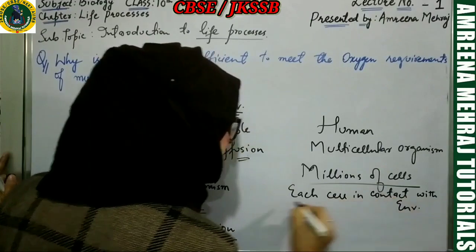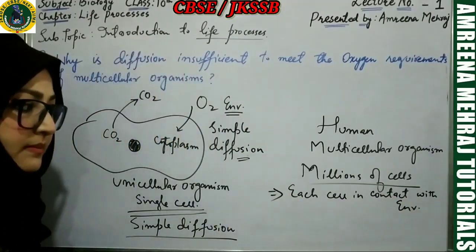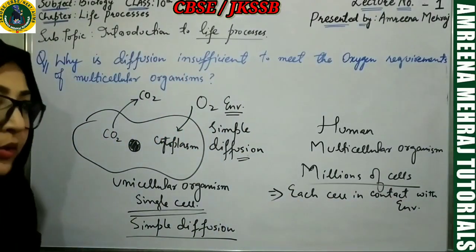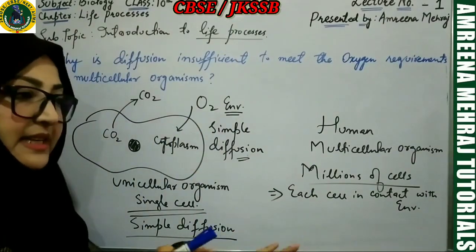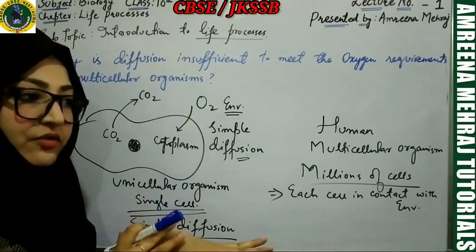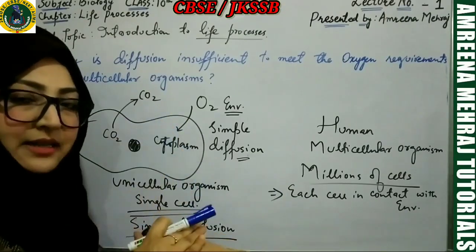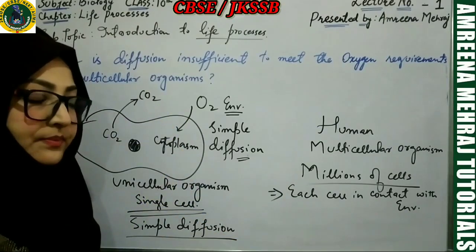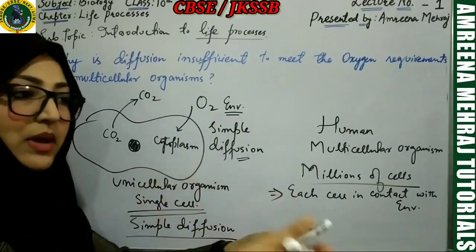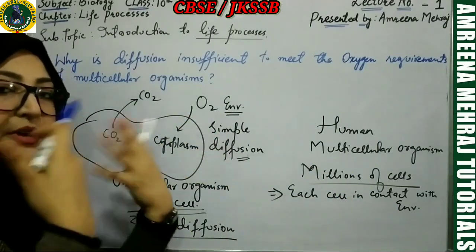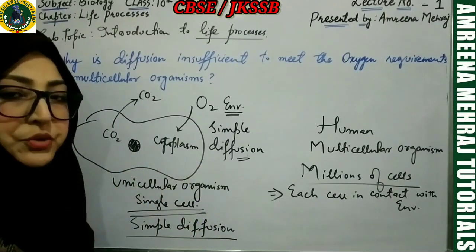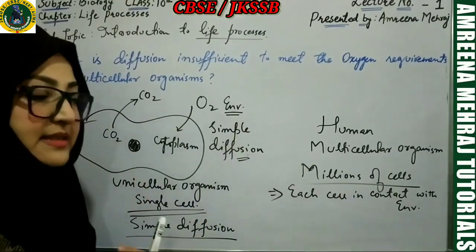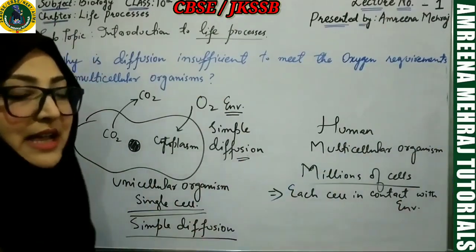Is each of your cells in contact with the environment? Well, is the answer yes or no? No, all of our cells are not in contact with the environment. Even the cells of the skin, which are in contact with the environment, have an outer layer that is dead as a sort of protection. So how will our internal cells, our brain, our digestive system, our kidneys, our heart, how are those tissues going to get oxygen, because the cells are not in contact with the environment?